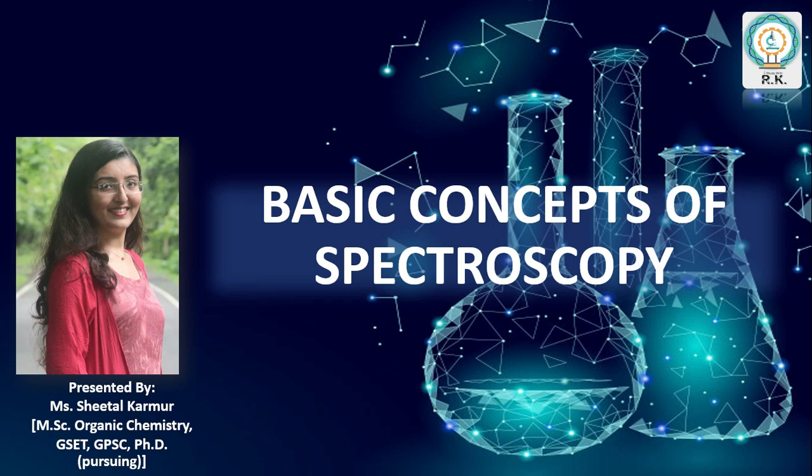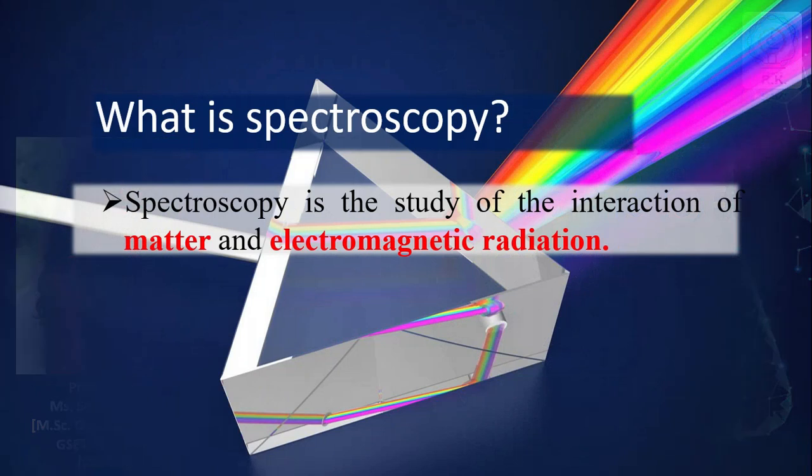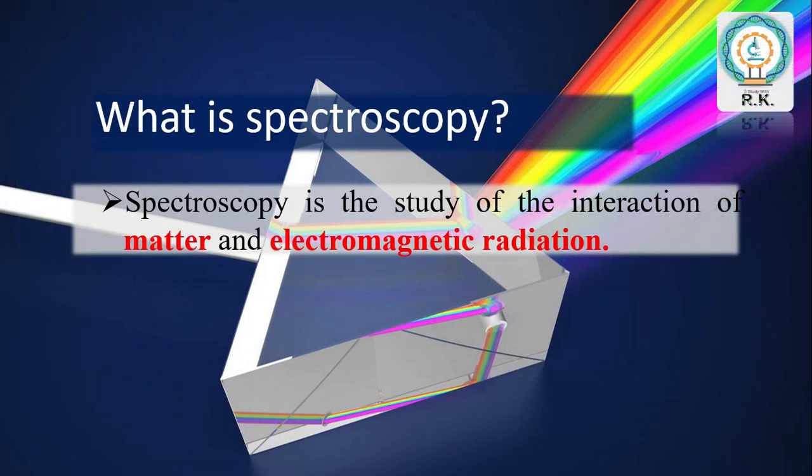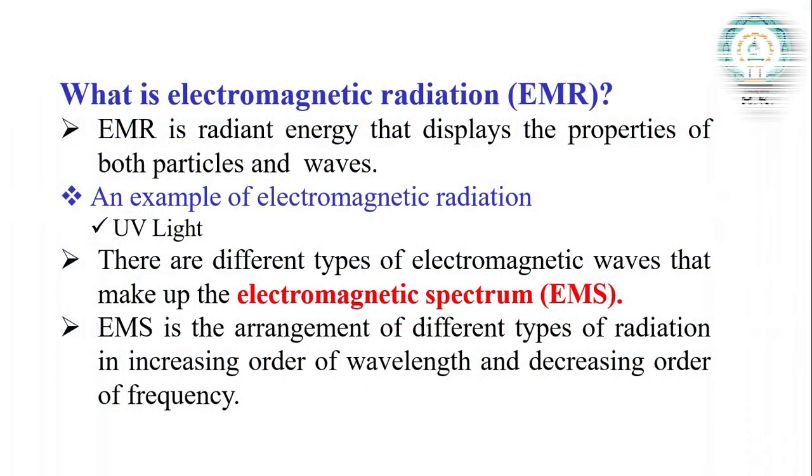In this session, I will share some basic concepts of spectroscopy. So, what is spectroscopy? In simpler terms, spectroscopy is the branch of science which deals with the study of electromagnetic radiation and matter interaction. It includes two words, first matter and second one is electromagnetic radiation. We all know what is called matter. Now, what is electromagnetic radiation?